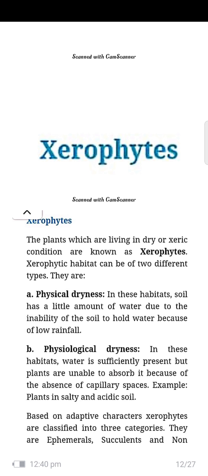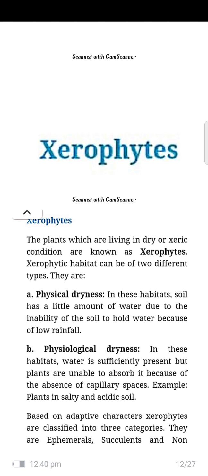Xerophytes. The next topic is xerophytes. Xerophytes are studied under morphological adaptations and anatomical adaptations. The plants which are living in dry or xeric conditions are known as xerophytes. Xerophytic habitats can be of two types: physical dryness and physiological dryness.